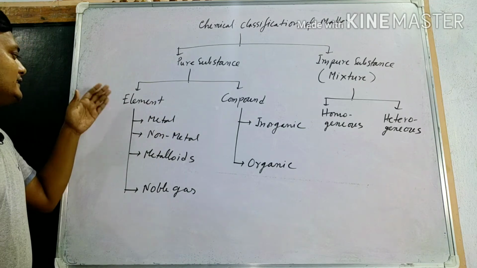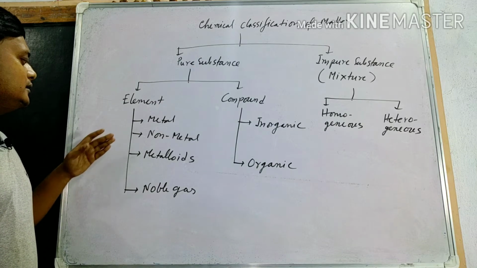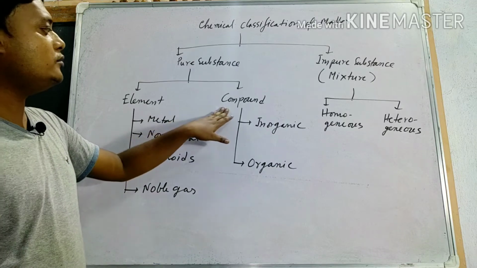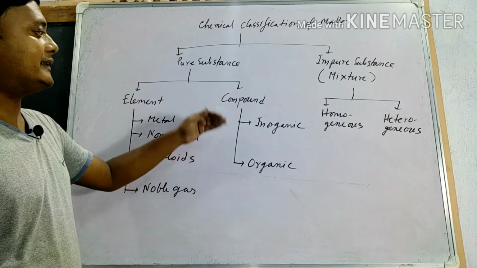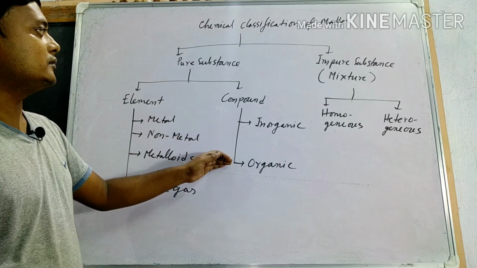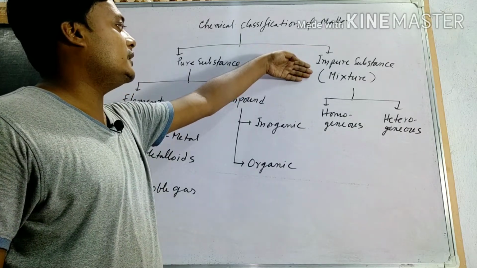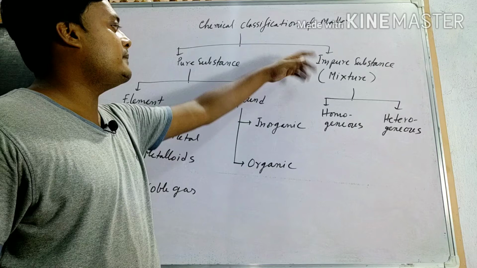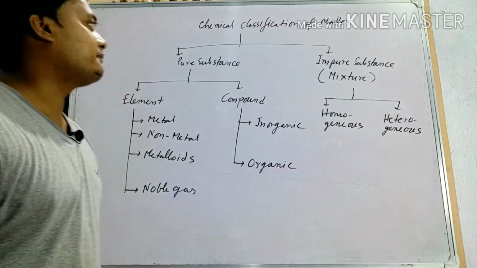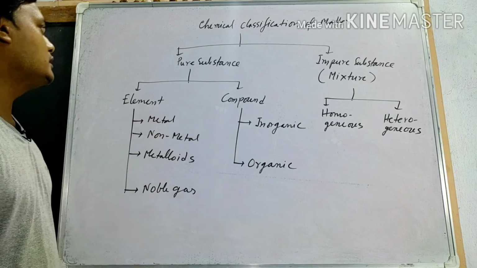Element is again classified into four types: metal, non-metal, metalloid, and noble gas. And compound is classified into inorganic compound and organic compound. And impure substance is mainly a mixture, and it is divided into two types: homogeneous mixture and heterogeneous mixture. So in that way we can classify matter.